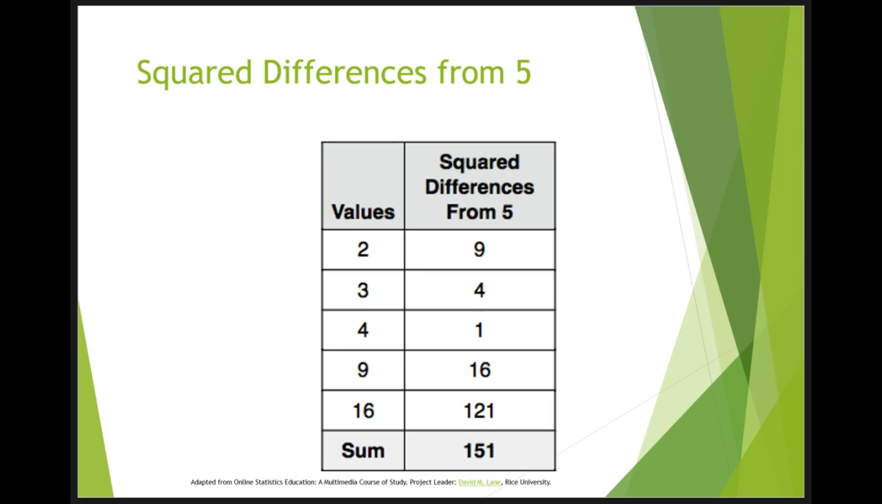Is there a value for which the sum of the squared differences is even smaller than 151? Yes, it's possible to reach 134.8. Can you find the target number for which the sum of squared deviations is 134.8? It can be challenging to find the value that minimizes this sum. We'll show you how to do it later.